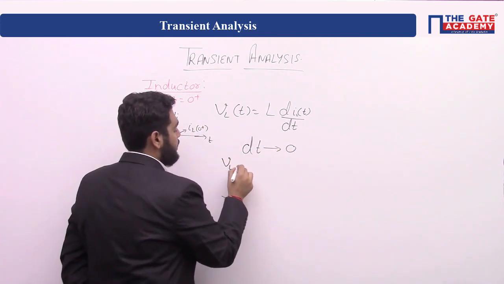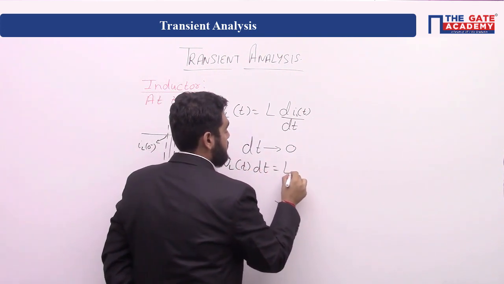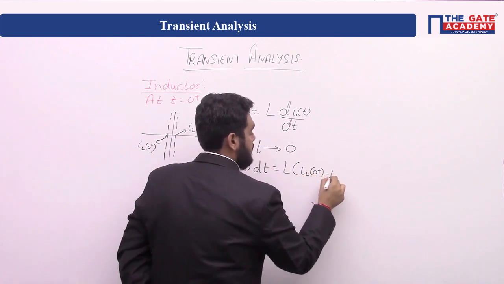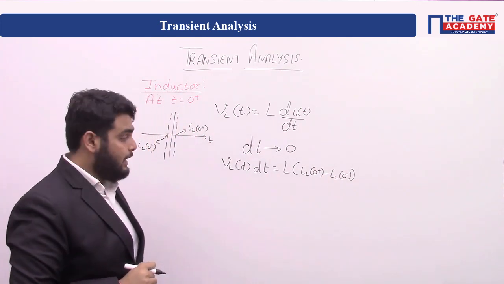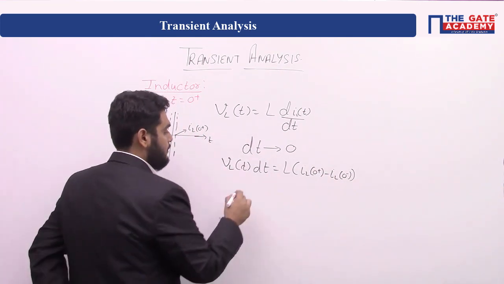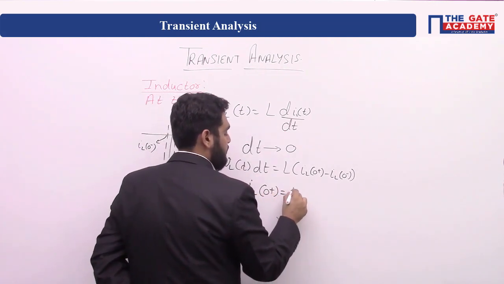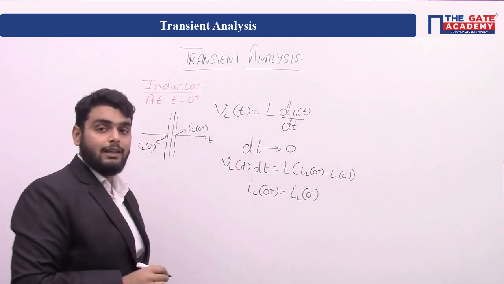Which means I can write the same equation in this way. This is a change in the inductor current, right? Now dt tends to 0, which means this tends to 0, and we can see that inductor current at 0 plus is equal to inductor current at 0 minus.